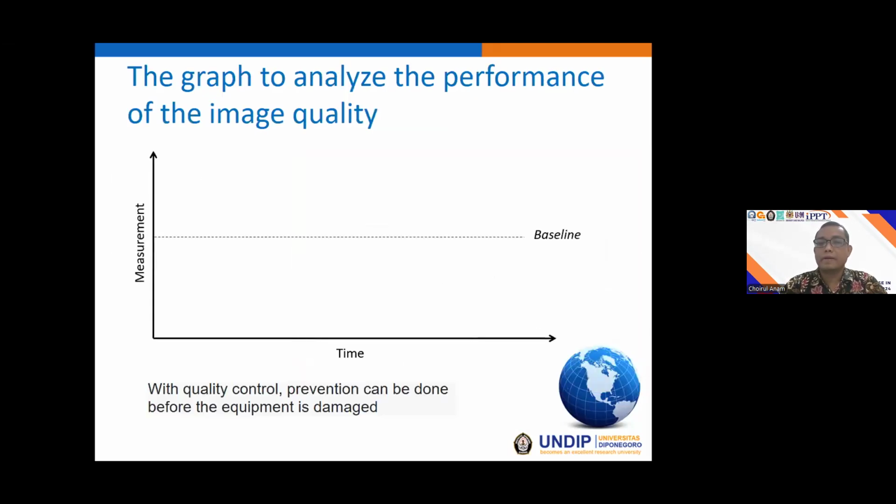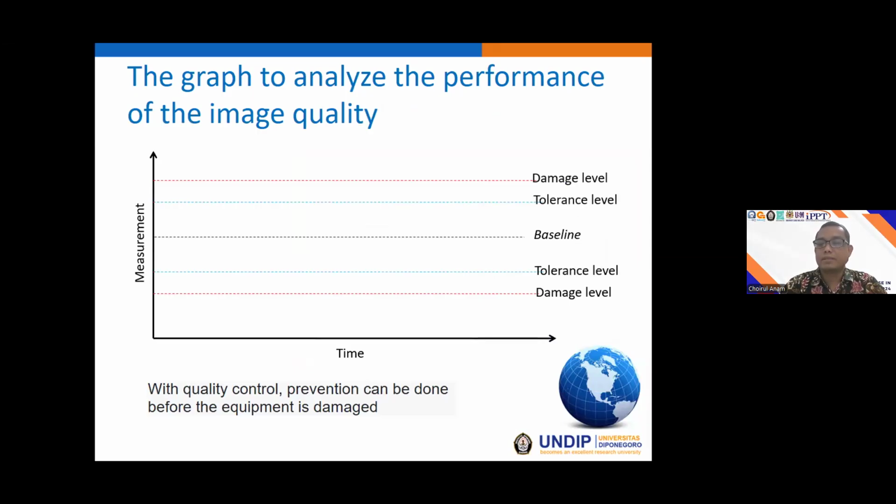This is an example of the performance of our scanner along the time. Maybe this is the baseline. The baseline is from the commissioning, and we have the tolerance level and we have the damage level.